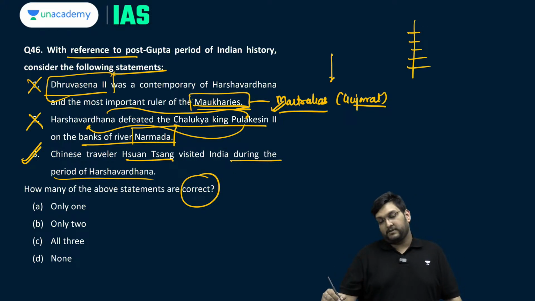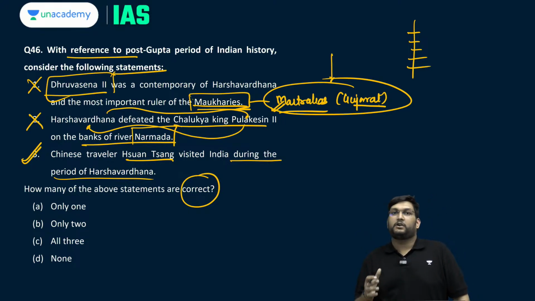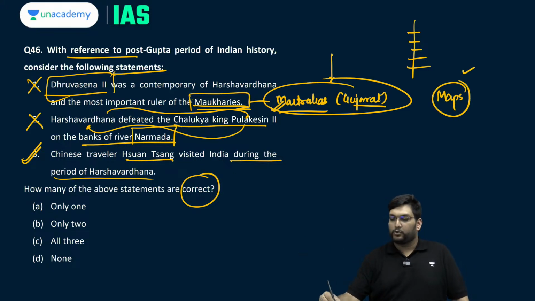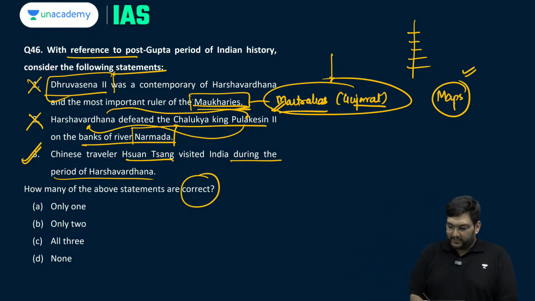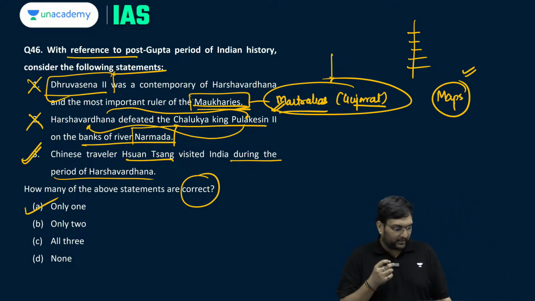You would see I have the Maukharis and Maitrakas in the list also, and I have shown the location of them also. So, you should go through that video once if you are revising for 2024, and if not generally, so that you have a basic understanding of the geographical changes, because through maps I have discussed how post-Gupta and early medieval is changing, because in that area there is a lot of flux. So, these two are again incorrect, only one statement is correct, which is the third one.